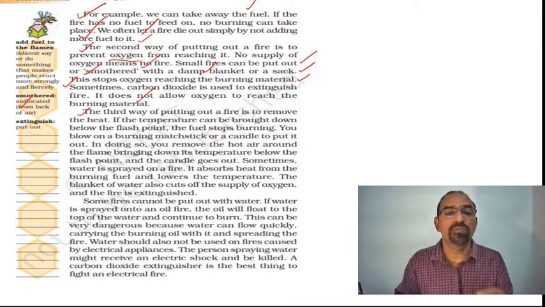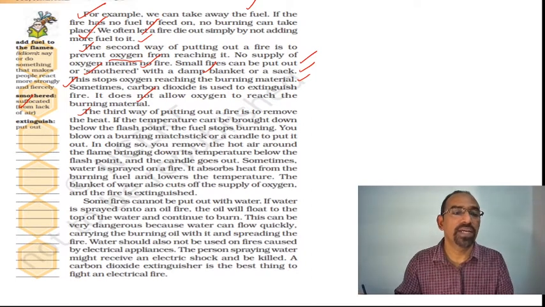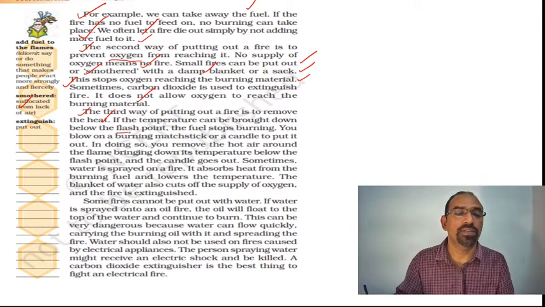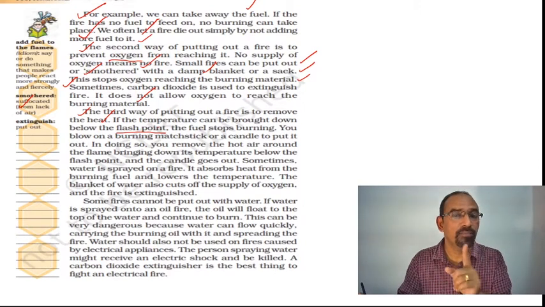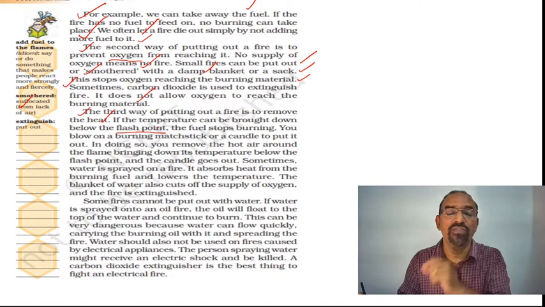The third way of putting out a fire is to remove the heat. If the temperature can be brought down below the flash point. So we know one fact: for burning, a flash point temperature is necessary. A kindling temperature is necessary for each and every fuel.